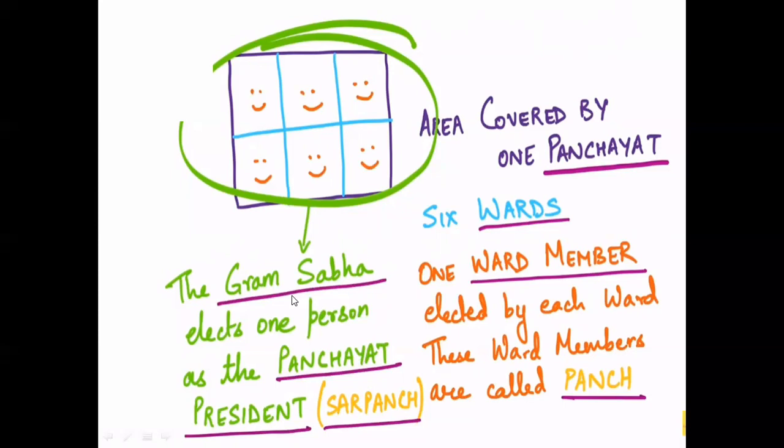That head boy is known as the sarpanch. This is an example to make you understand what punch and sarpanch are.